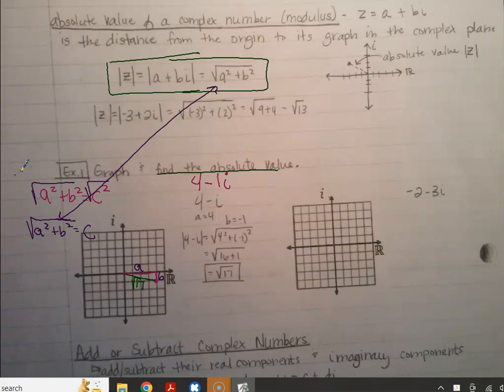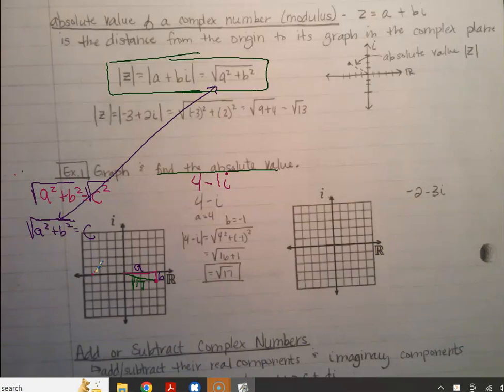Because that's how we graphed it on the complex plane, like this, because B is not equal to 0. But if B is equal to 0 and there's no imaginary number, it would just be 4. So because there is an imaginary part, you have to do it like this.